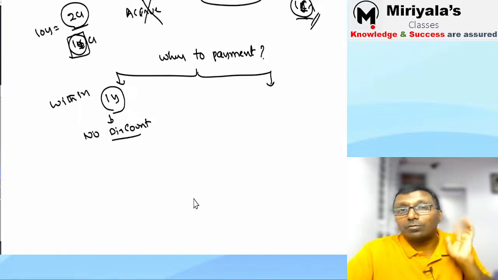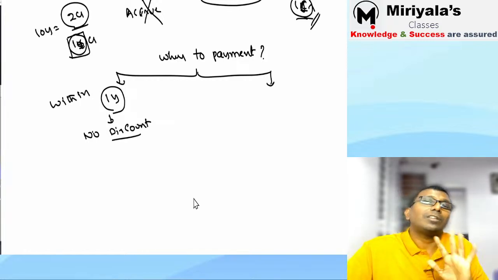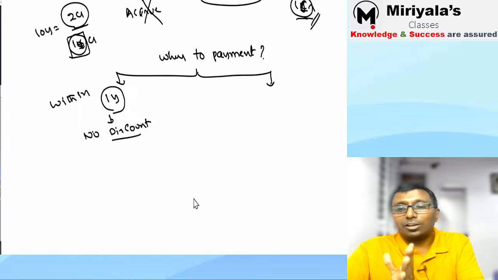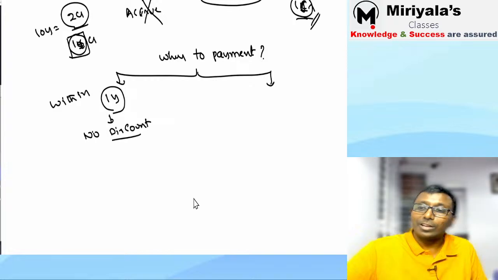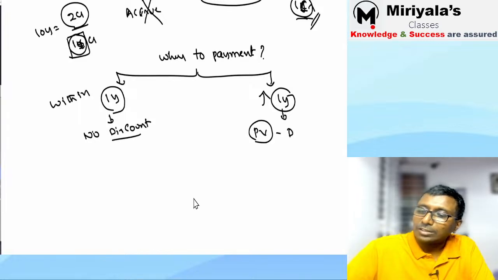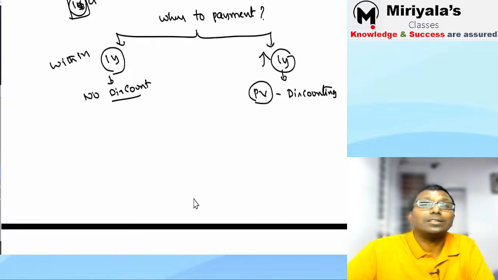If I make immediate payment, a working capital issue will come. That's why we will enter into an agreement. 25% I will pay now, remaining over the next 3-4 years. Are you getting my point? If it is greater than 1 year, you are supposed to do present value. That is called the discounting concept.